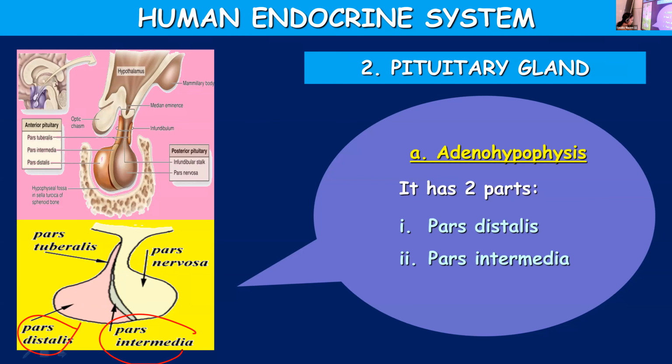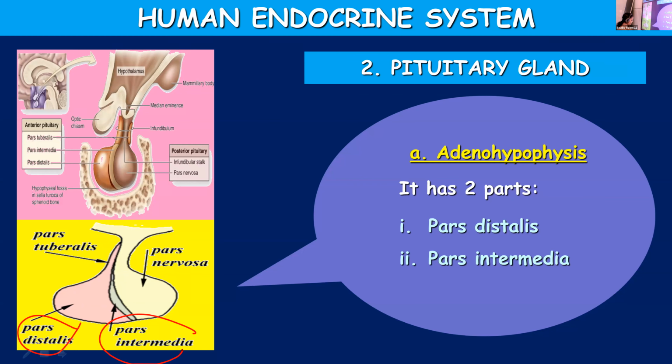Next, the second one. The last line, no confusion, no? Oxytocin and vasopressin.